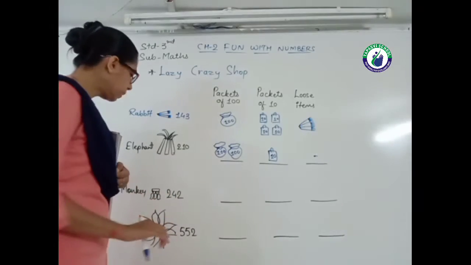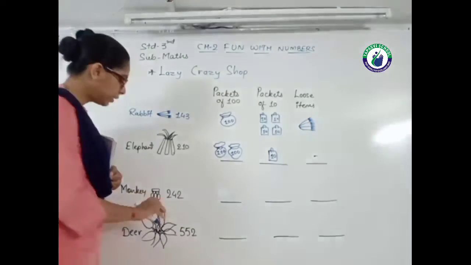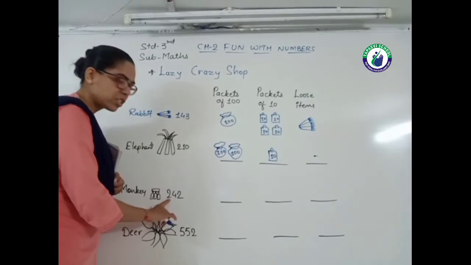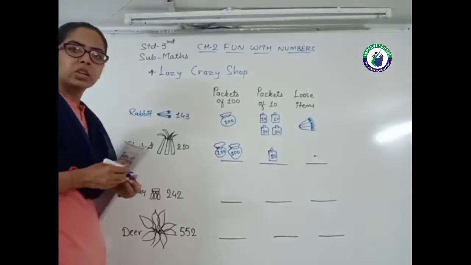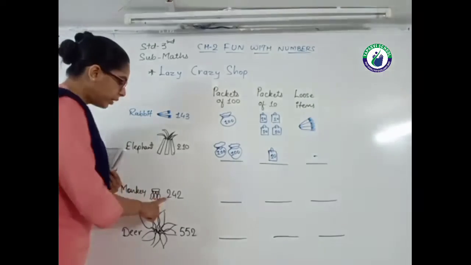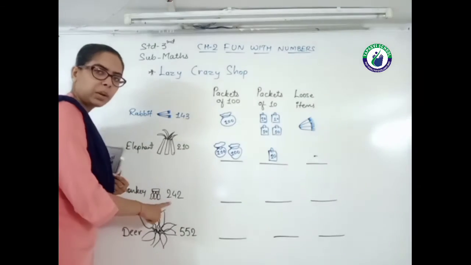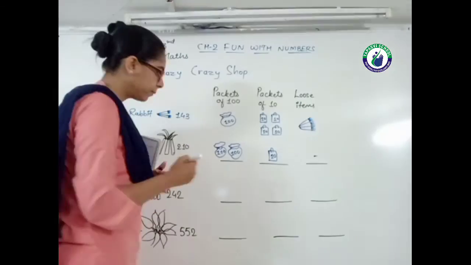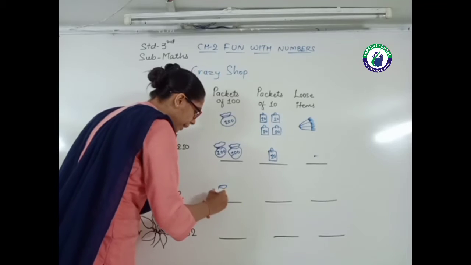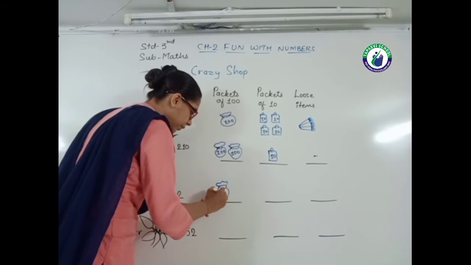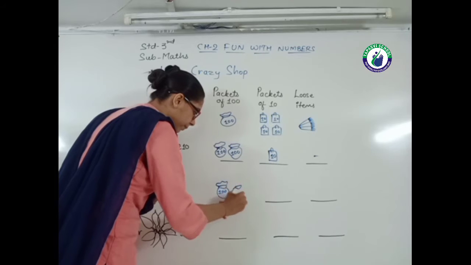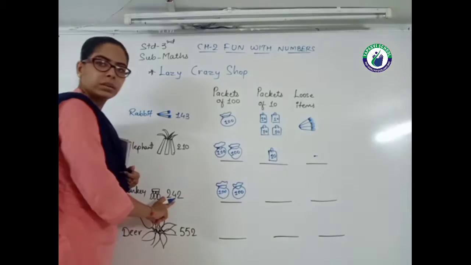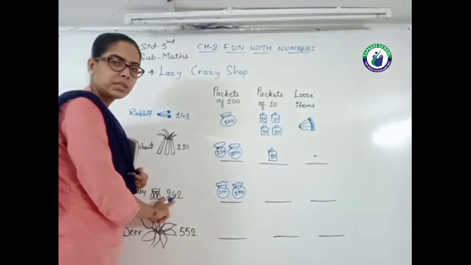The next customer is monkey. Monkey buying bananas. How many bananas? 242. So 200 is in the hundreds place. So I draw here 2 packets of 100 and 100. Then the tens place 4. It means 40.